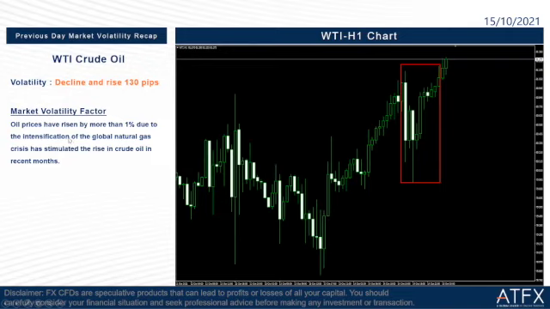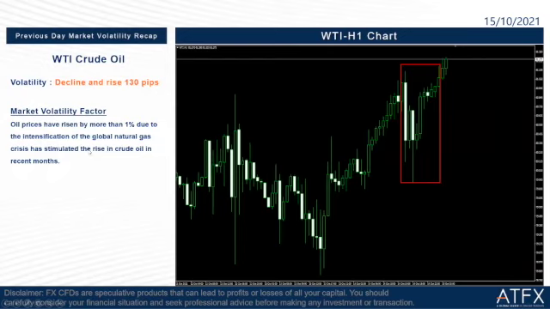So actually, this is the main reason, the intensification of the global natural gas crisis. That's why the demand for WTI crude oil is getting higher and higher. That's why the price rose up again. It even broke the 7 years high at 81.98.